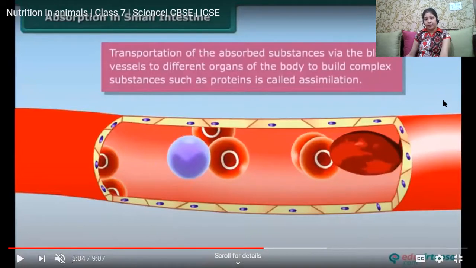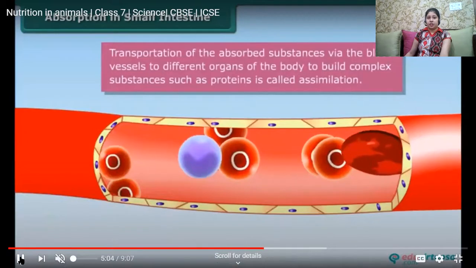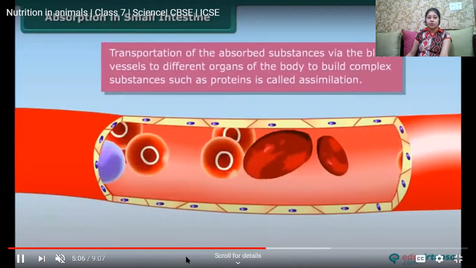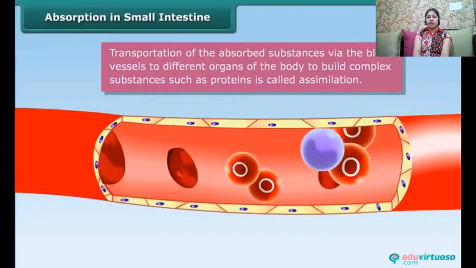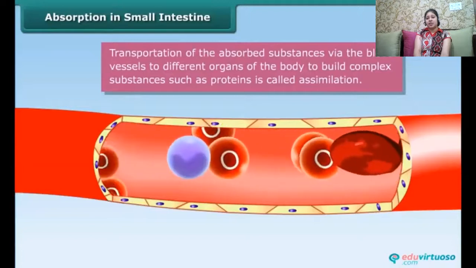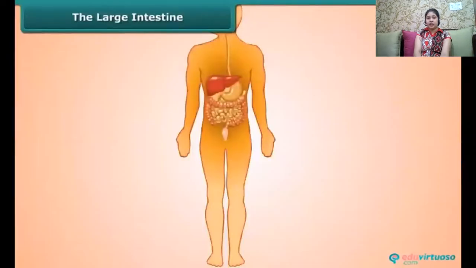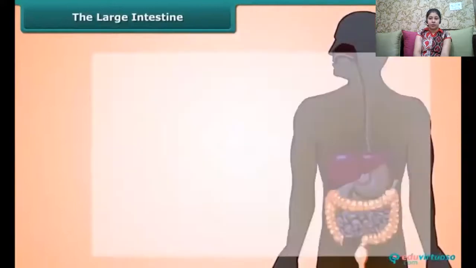Remember, each and every cell of our body requires these nutrients. So these nutrients which are entering the blood vessels, traveling through the bloodstream, are transported to the different organs of the body. This process is known as assimilation, in which the absorbed substances are transported via the blood vessels to the different organs of the body to build complex substances such as proteins. We know that proteins are the building blocks of our body.